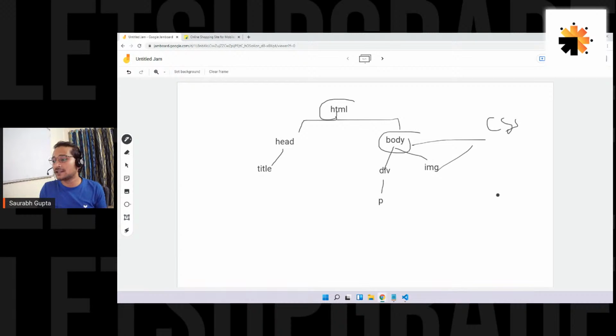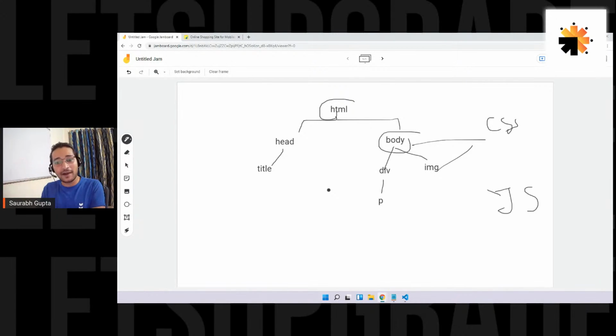Is that clear? And JavaScript is responsible for actually manipulating this tree. When I say manipulating, that means JavaScript can dynamically remove any element, add any element, change the style of any element. This is what JavaScript can do. JavaScript doesn't manipulate the code. You know that.